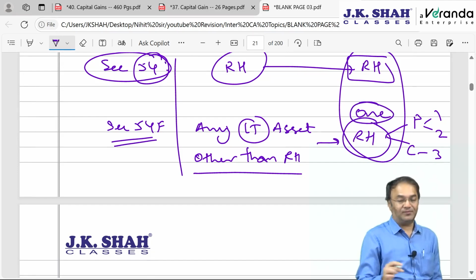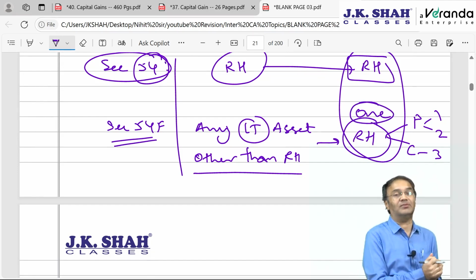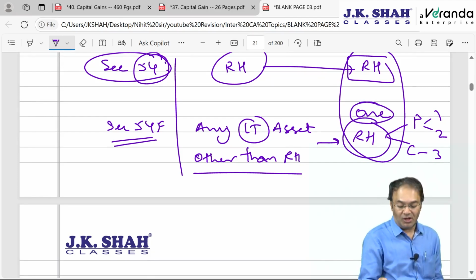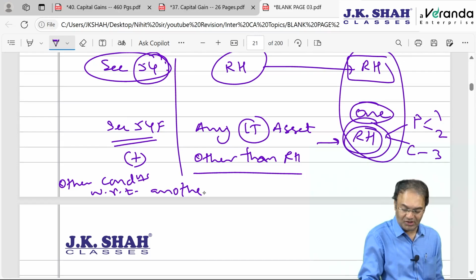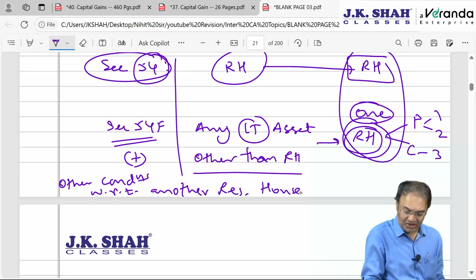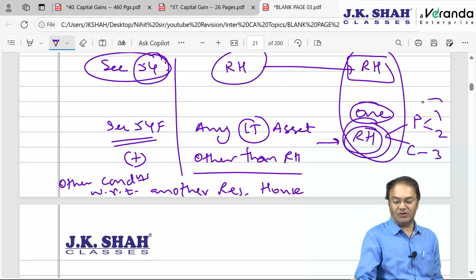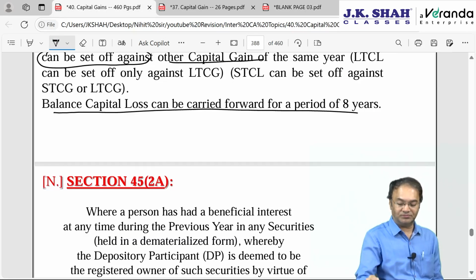One means only one. There is no concept of claiming exemption with regards to 2 houses. But here, apart from that, there are other conditions also, with regards to another house other than the house which is purchased. So what is that restriction? I'll tell you. But before that, I hope you are clear with the time limit to acquire the new house.